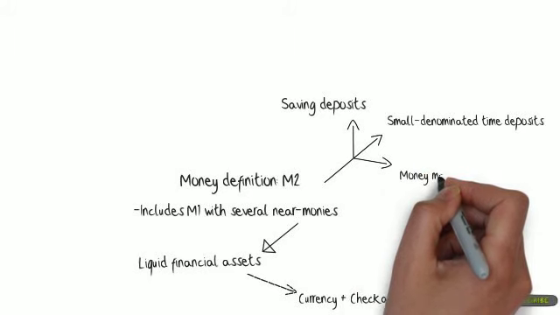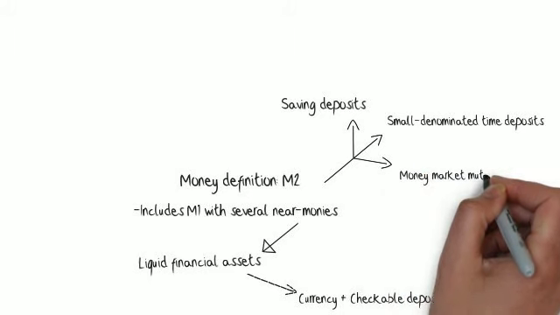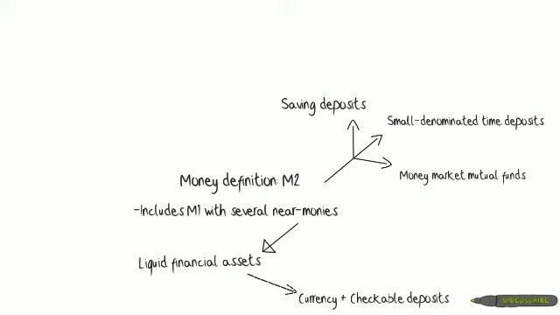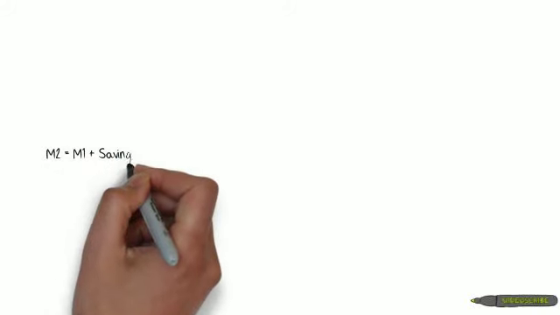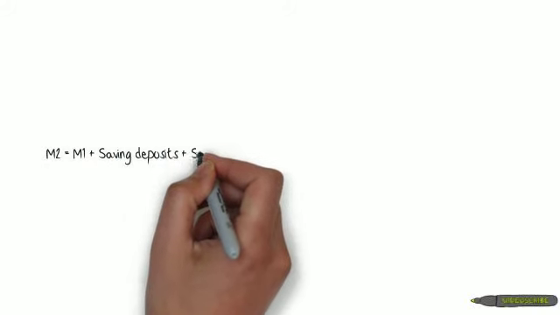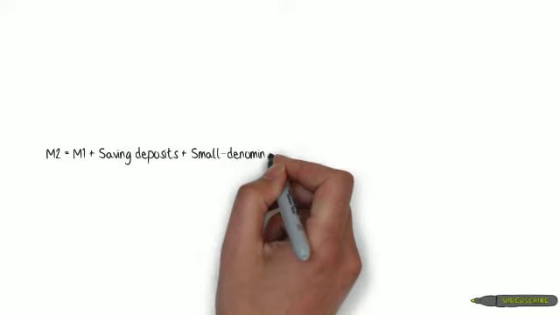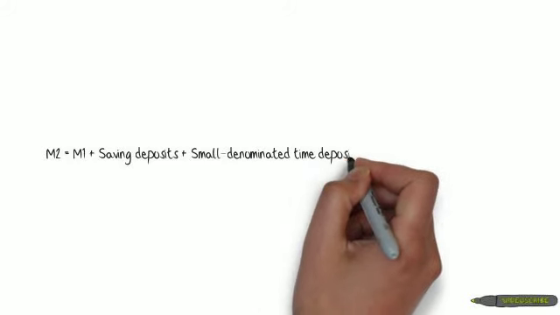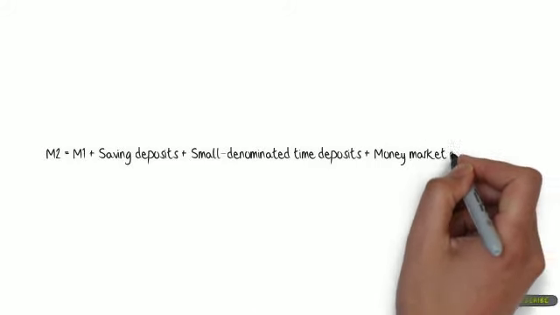And thirdly, money market mutual funds. By making a telephone call, using the internet, or writing a check for $500 or more, a depositor can redeem shares in a money market mutual fund offered by a mutual fund company. In summary, M2 includes the immediate medium of exchange items that constitute M1 plus certain near monies that can be easily converted into currency and checkable deposits. And this covers the functions of money.